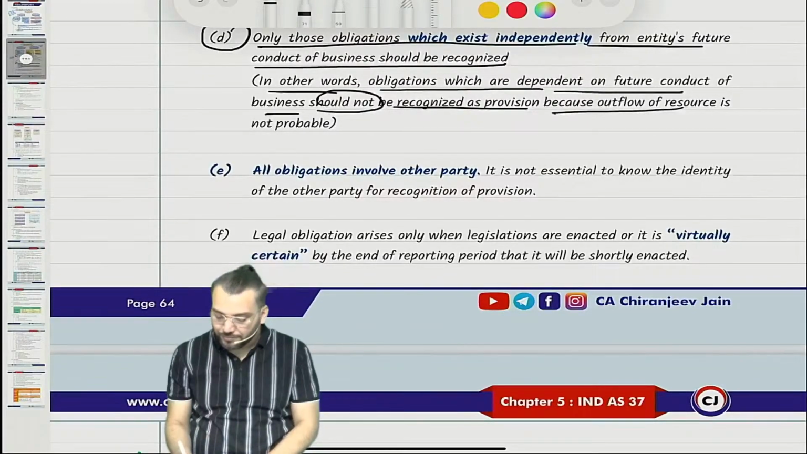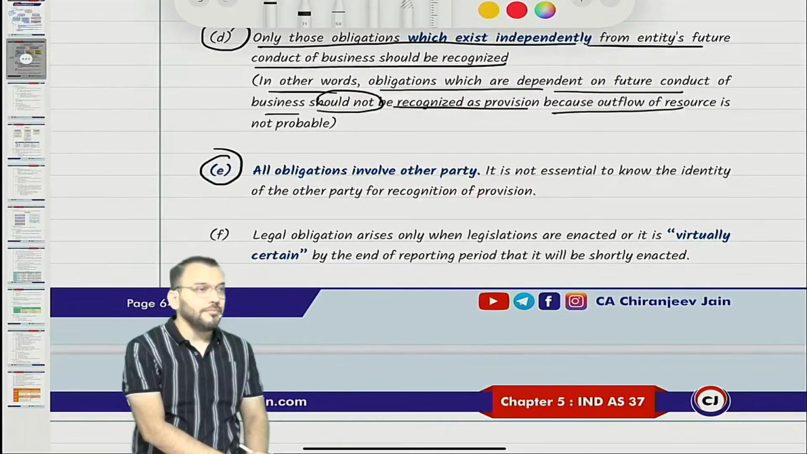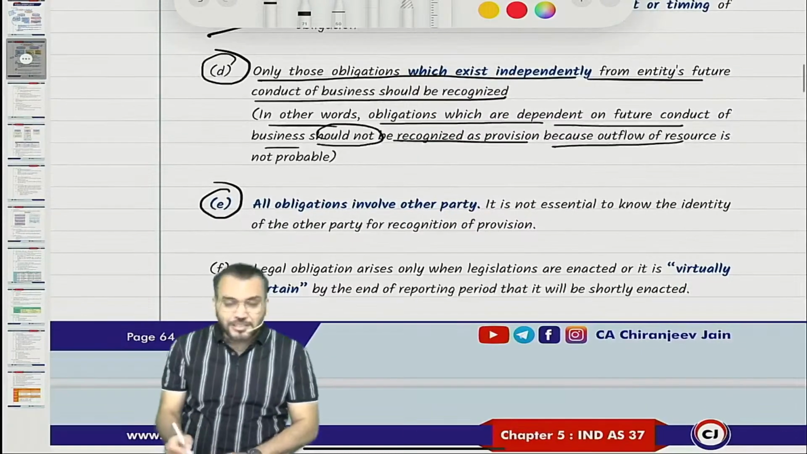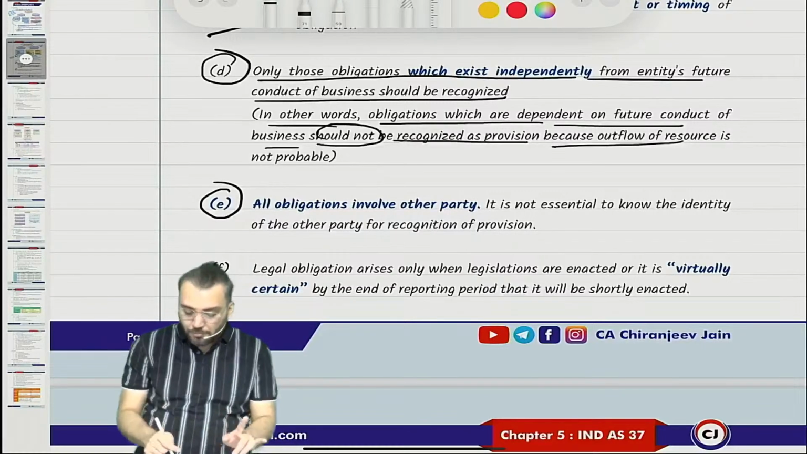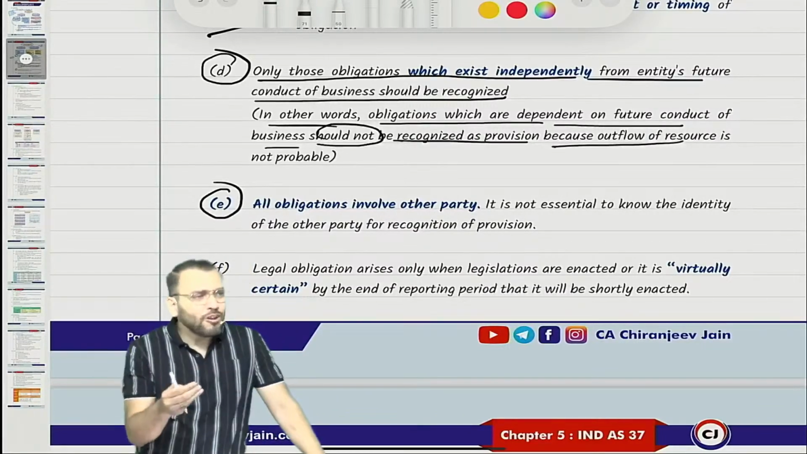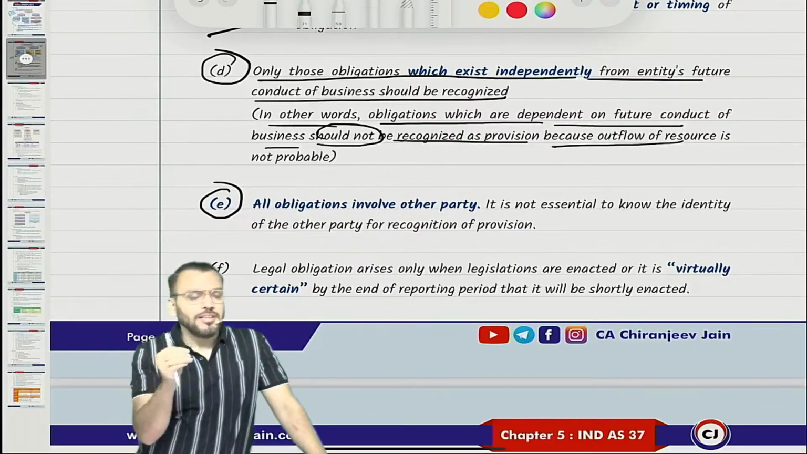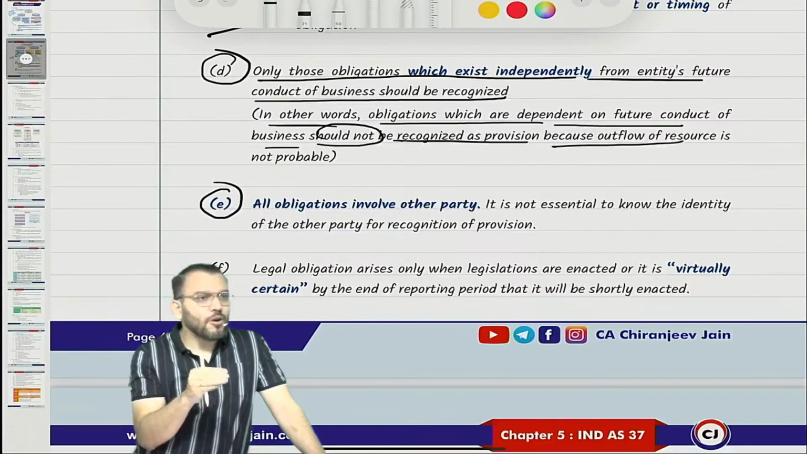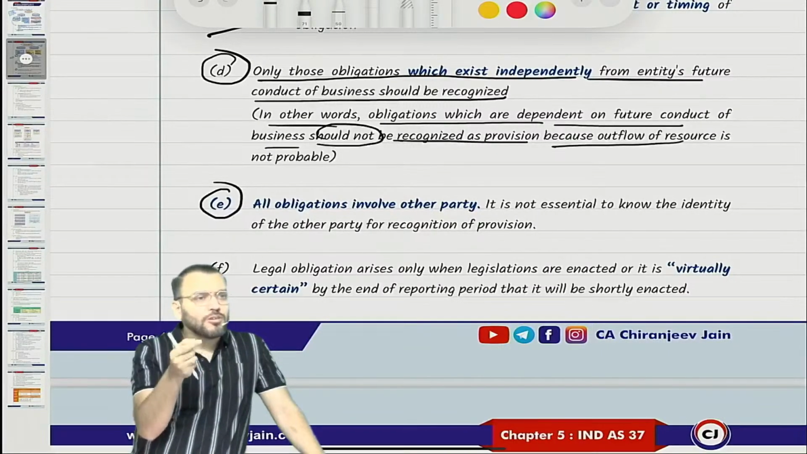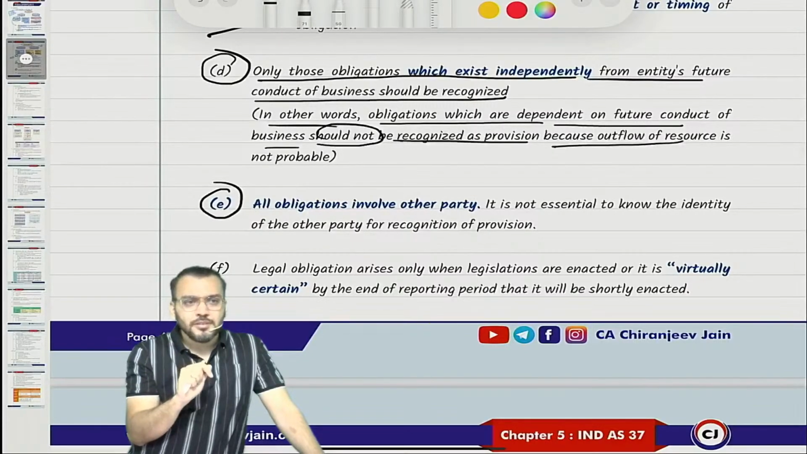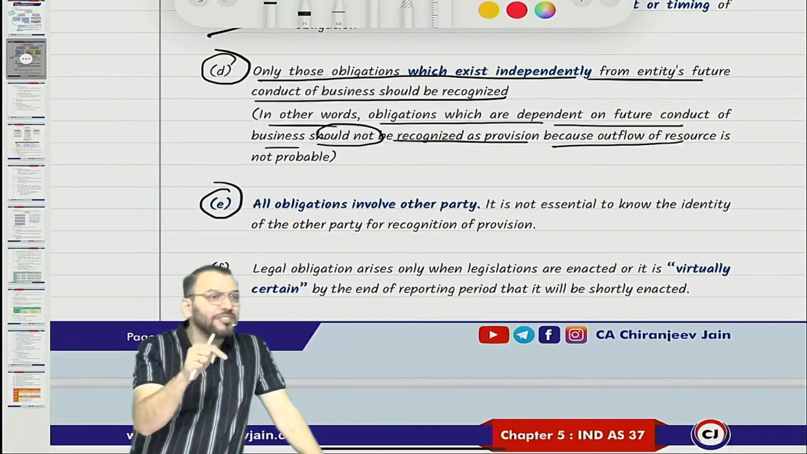Last point for today, point number E. Point number D you have understood. Point number E: we all know that all obligations involve another party. Now the question is whether, to recognize a provision, we should know the identification of the other party. Means if we don't know the identification of the other party, should we create a provision?